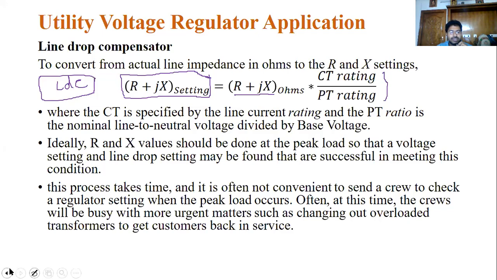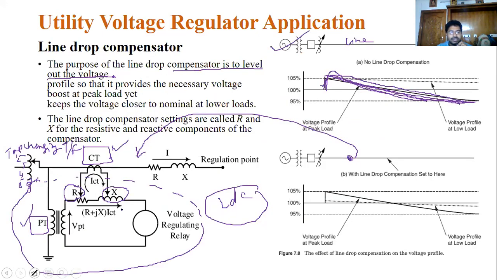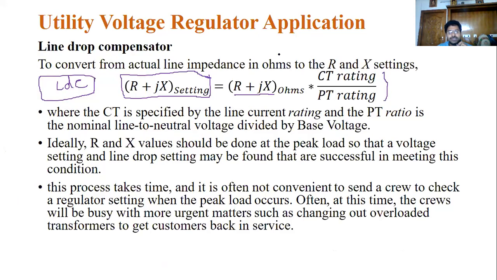This is the R, sorry, this is the R and X. This is the R and X values. This is the rating of the current transformer as well as the potential transformer.